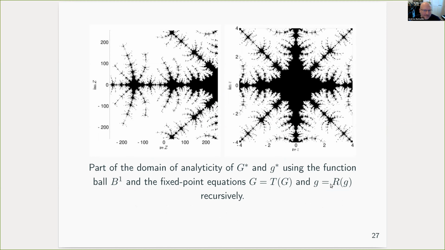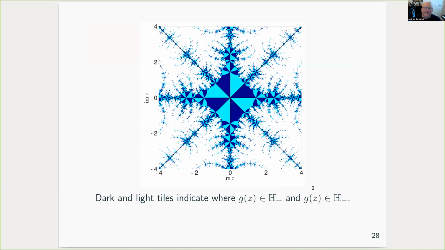And one final application, we can use the function balls that we've obtained to extend the domain of analyticity of our functions, to get analytic extensions to domains that are much larger than our initial disk. Essentially, we use the fixed point equations recursively along with the function ball obtained. And finally, by coloring or identifying places where our function maps its argument into the upper or lower half plane, one gains a tiling of the domain of analyticity by the so-called Yoccoz puzzle pieces. This has been well studied in the case for d equals 2. This is an illustration in the case d equals 4.